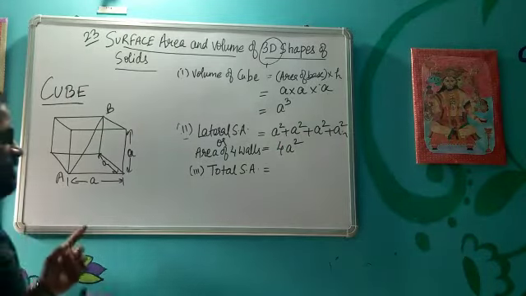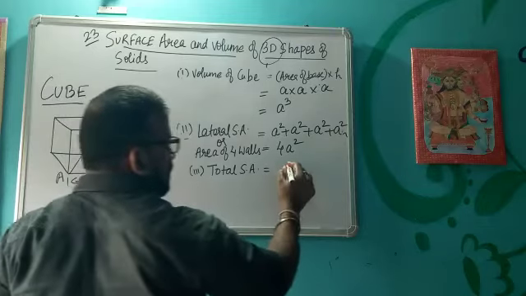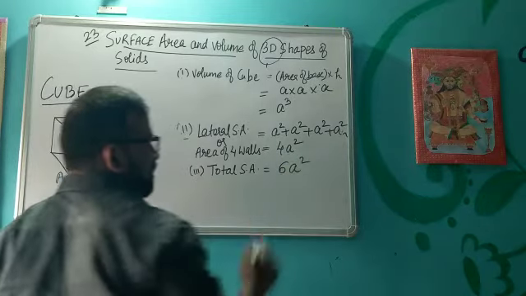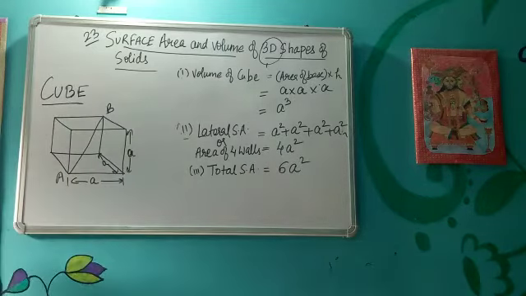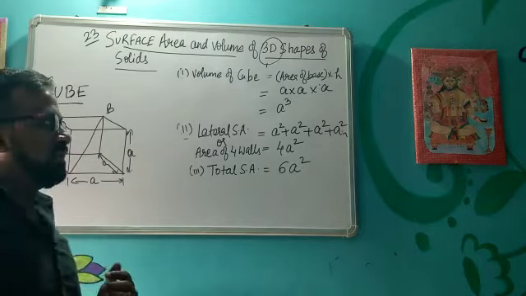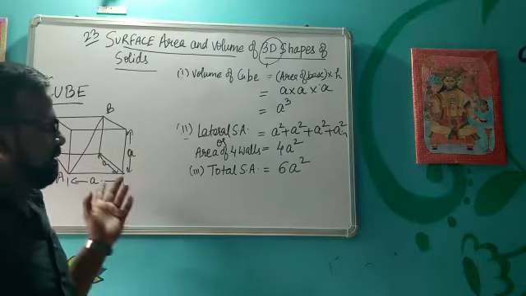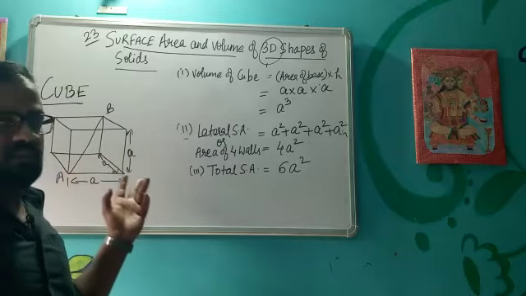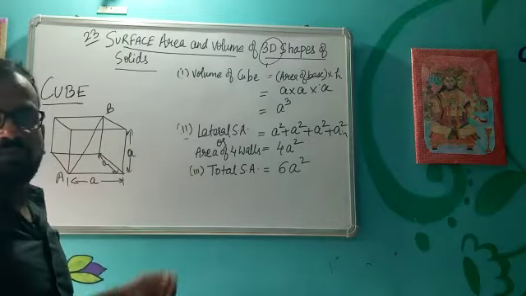Similarly, total 6 surfaces are there. So what is the total surface area? 6 into a square. So in formulas of cuboid, we have replaced L, B, H by a, that is, all the surfaces are square. So we got these formulas.